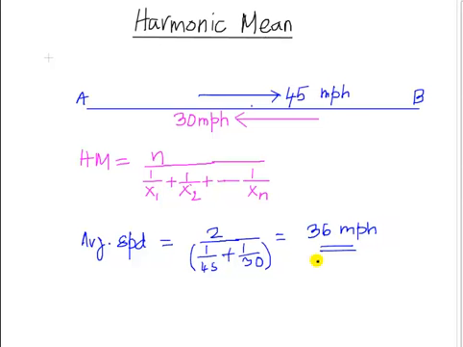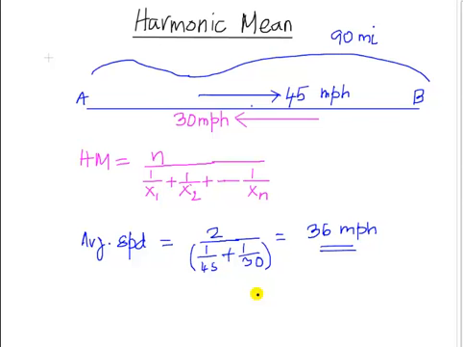How do we know, though, that this is the correct speed? To verify that, we will need a distance. So let's just say the distance from point A to point B, and I'm just making this up to verify that this indeed is the correct average speed, is 90 miles. If this distance is 90 miles, then at a speed of 45 miles an hour, it took us 2 hours to get there.